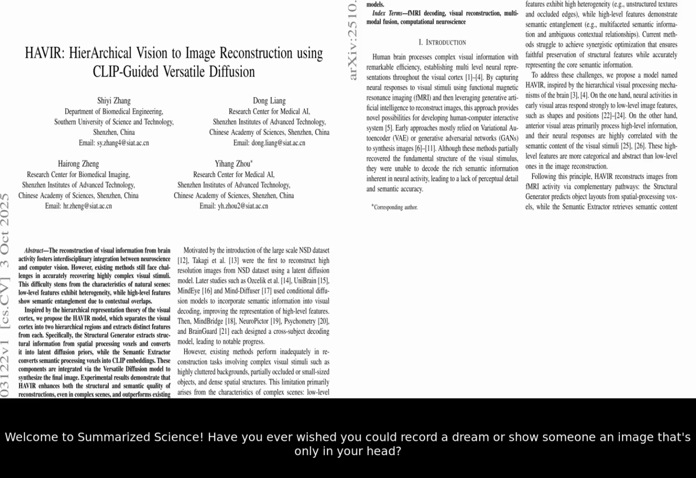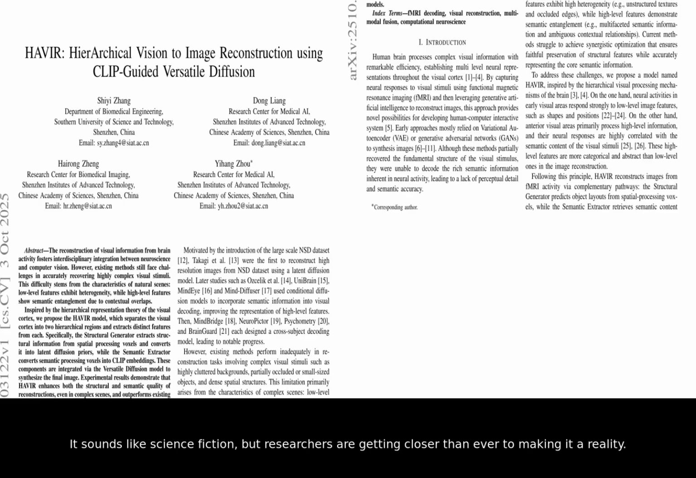Have you ever wished you could record a dream or show someone an image that's only in your head? It sounds like science fiction, but researchers are getting closer than ever to making it a reality. This paper introduces a new AI model called HAVIR, which stands for Hierarchical Vision to Image Reconstruction. Essentially, it's designed to reconstruct the images a person is looking at just by scanning their brain activity.